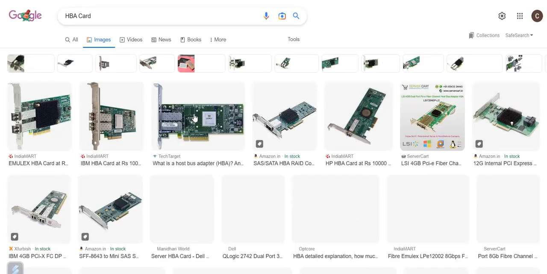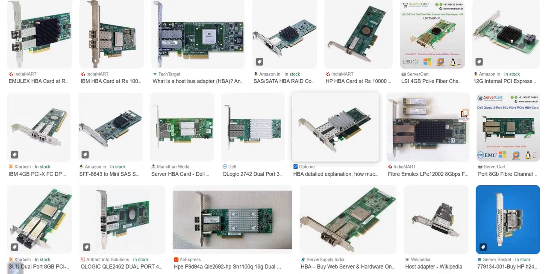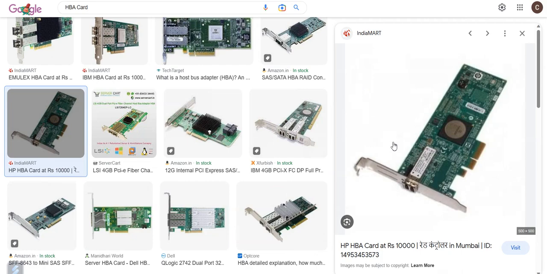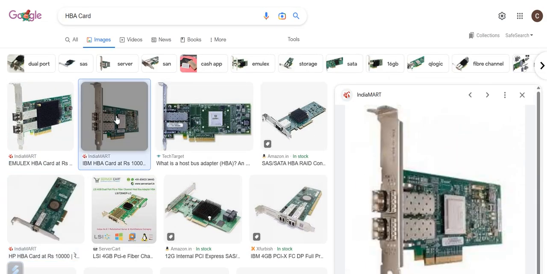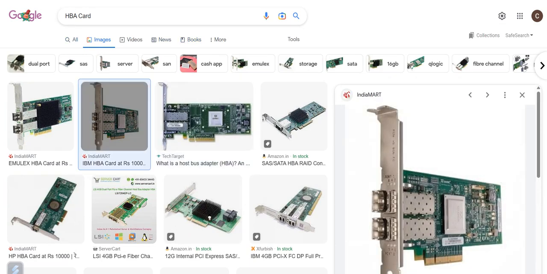You can see how the HBA card looks, so that we get a basic idea of how it works and what the cost of this HBA card is. This is a 10,000 rupees controller for the HBA card, which is the host bus adapter. It is responsible for the business logic, QLogic, as you can see here. So this is all about the HBA card.